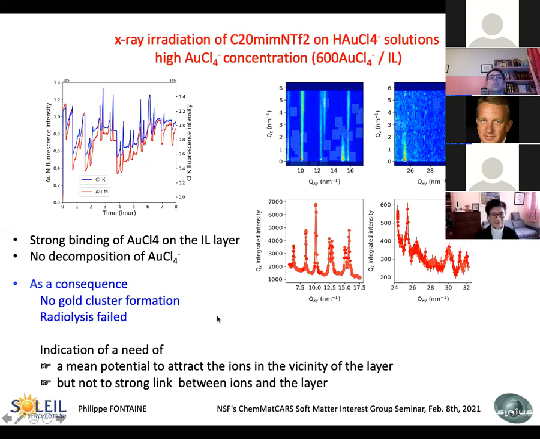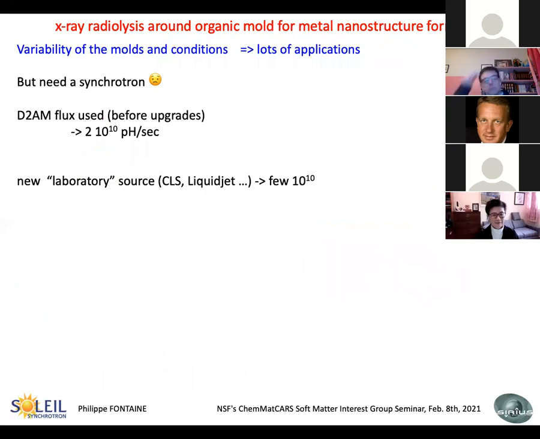So this is the indication that, to do this kind of experiment, we need a mean potential to extract the ions in the vicinity of the layer, but we don't need a strong link between the ion and the layer. To finish with this theme, I would say that X-ray radiolysis around organic molds for metal nanostructure formation is working. You can use a lot of different molds to do this, and a lot of different people are starting to do that. And of course, from that, you have a lot of applications.